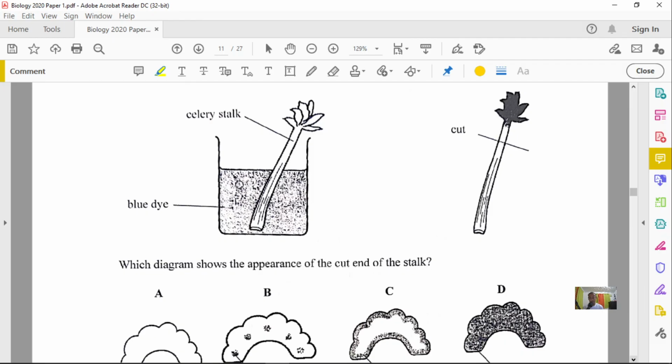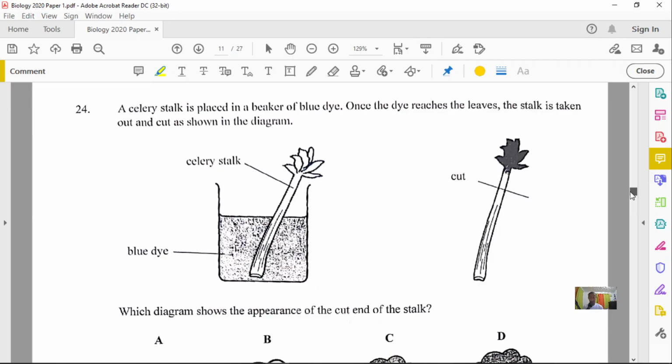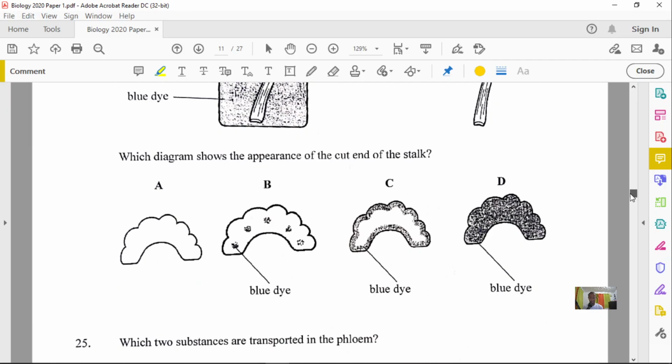Now remember, we have dye in the container, right? So what will happen to the dye? In fact, the question I really want to ask you is, in what part of the stem or the stalk will the dye travel through?